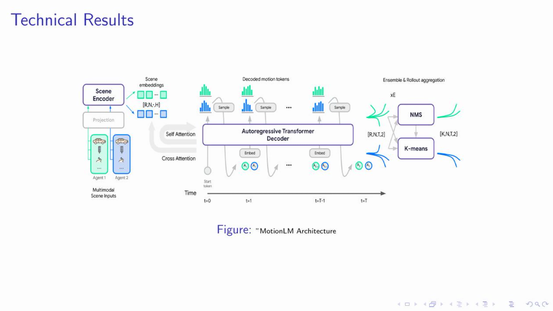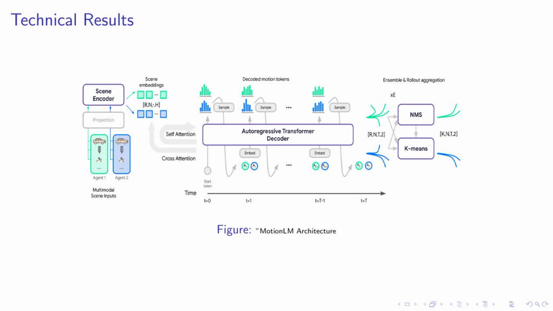Let's delve into the architecture of our model, MotionLM. This model is designed to encode heterogeneous scene features relative to each agent in the scene. These features are then transformed into scene embeddings. The trajectory decoder then rolls out discrete motion tokens for multiple agents in a temporally causal manner. This process is akin to a conversation where each agent's actions are influenced by the others.